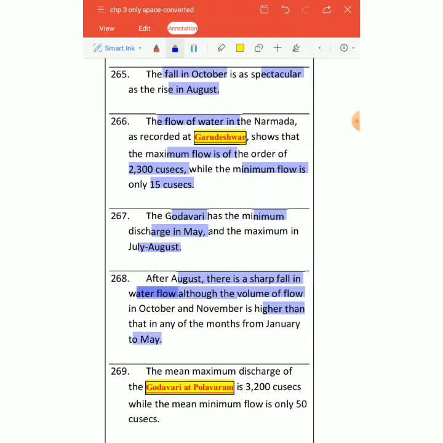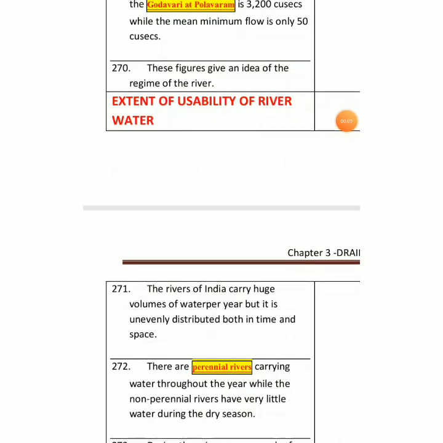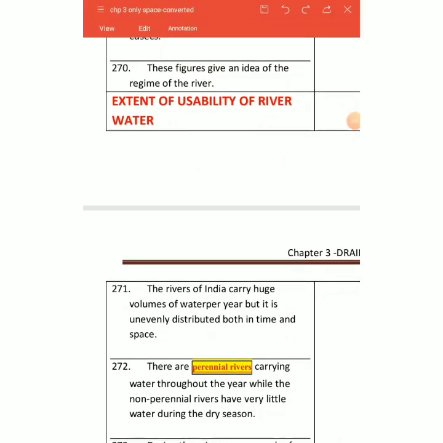Then we have maximum discharge, and then we'll take on extent and usability of river water. Mainly, if you see, rivers of India have a huge volume of water per year, but it is very unevenly distributed. Sometimes you find more water in a river, and sometimes you find less water. That's because of time and space.